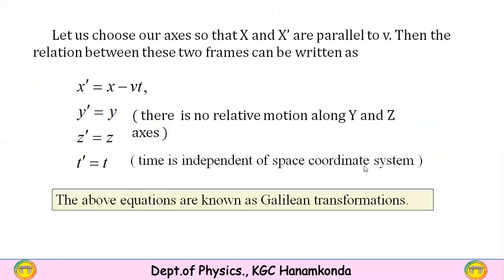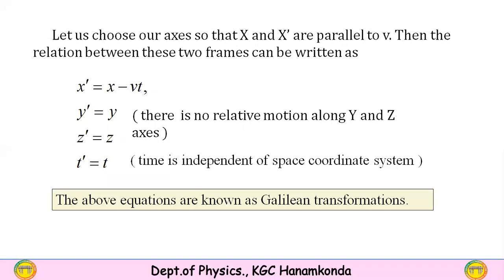But we want to calculate the new coordinates, that is, the coordinates in the S dash frame of reference. Since x equals x dash plus vt, we can write x dash equals x minus vt. There is no relative motion along the y and z axes. Therefore, y dash equals y, z dash equals z, and t dash equals t, because time is independent of the space coordinate system.